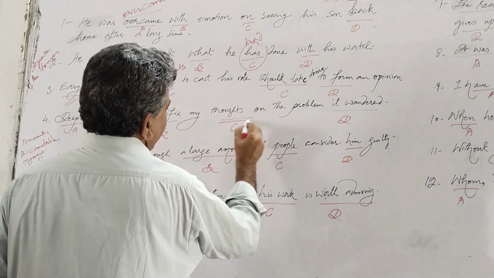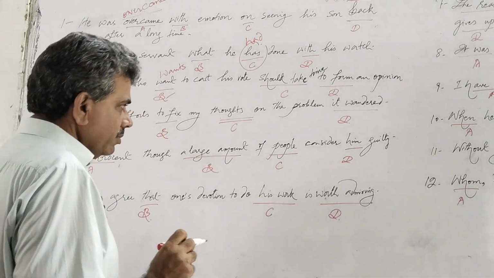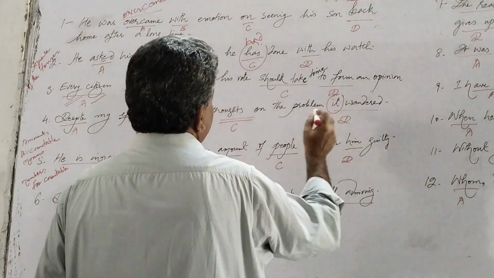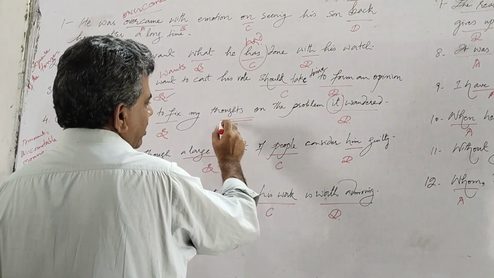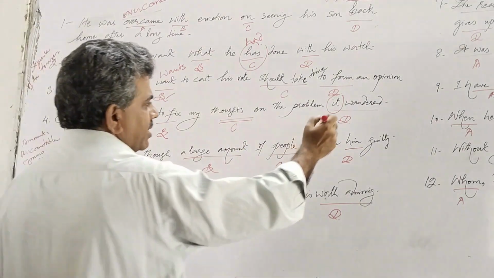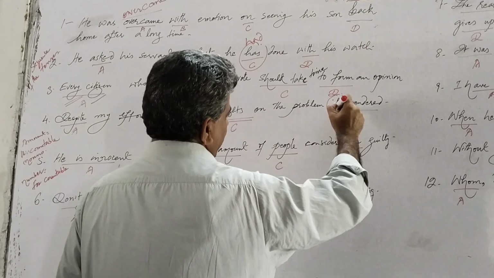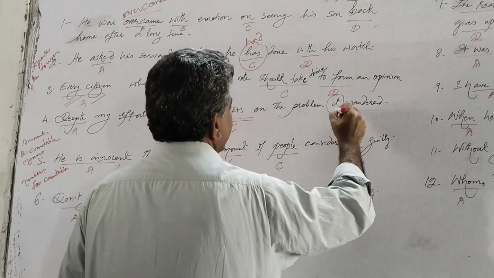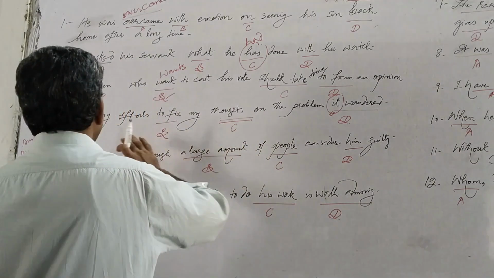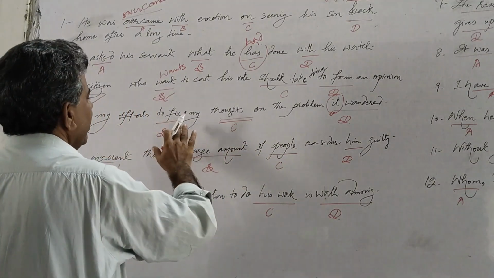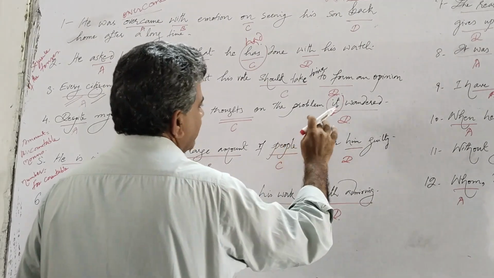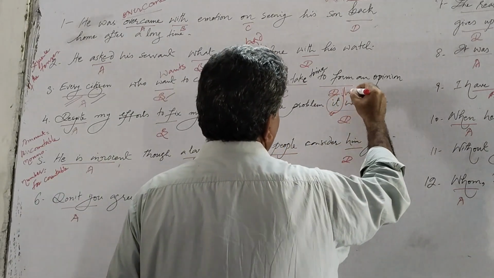We have a noun, thoughts, and here it is used instead of this noun, and this noun is plural. So we must have a plural pronoun here. So the error is here. It should be changed into plural. So the correct sentence should be: despite my efforts to fix my thoughts on the problem, they wandered.